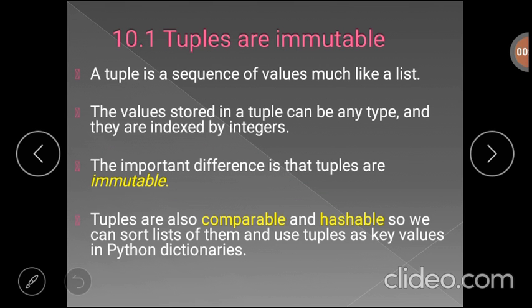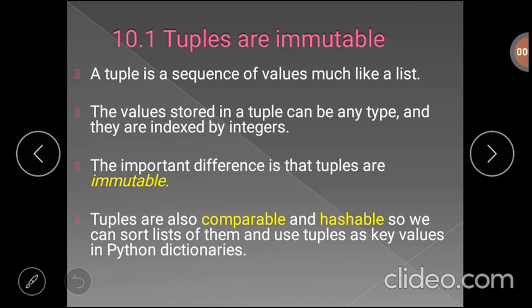A tuple is a sequence of values or items that is similar to a list. The values stored in a tuple can be of any type and they are indexed by integers. Tuples are immutable, that is, values within tuples cannot be modified or reassigned. Tuples are also comparable and hashable objects. Hence, they can be used as keys in dictionaries.